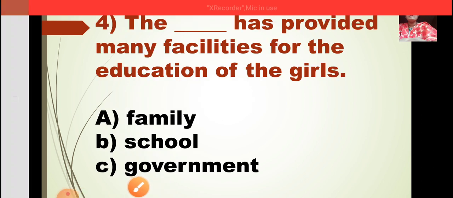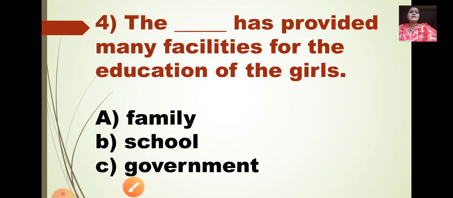Now the next one. The dash has provided many facilities for the education of the girls. Who has provided many facilities for the education of the girls? A is family, B is school, and C is government. Has the family provided facilities for the education of girls?